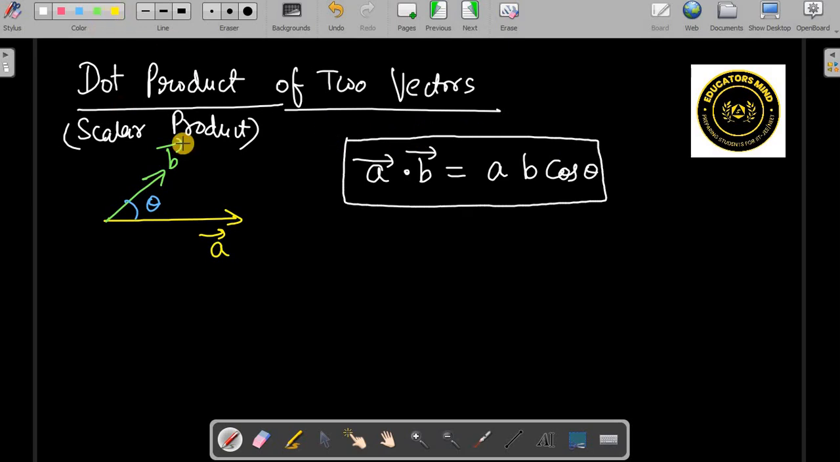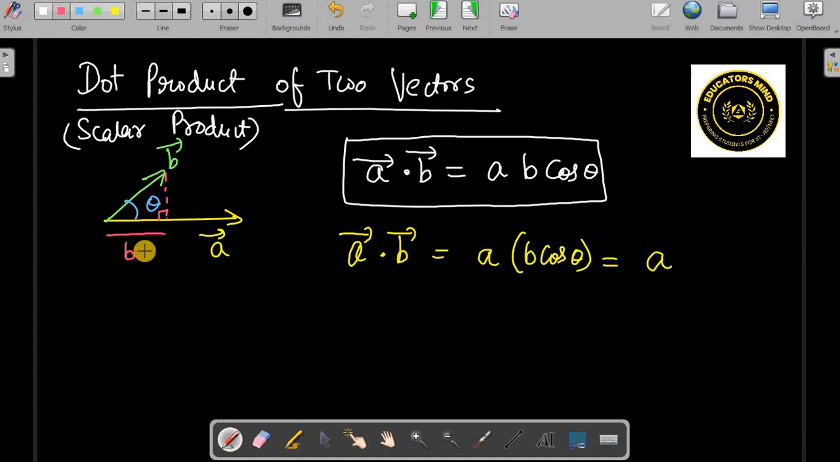Now one thing to note is, what is the physical importance of this? There is a lot of physical importance with this. So let's first understand what is the physical meaning. A dot B, I can club B cos theta together, and B cos theta is nothing but the component of B along A, because when you draw a perpendicular, this is the resolution part of B along A. B cos theta.